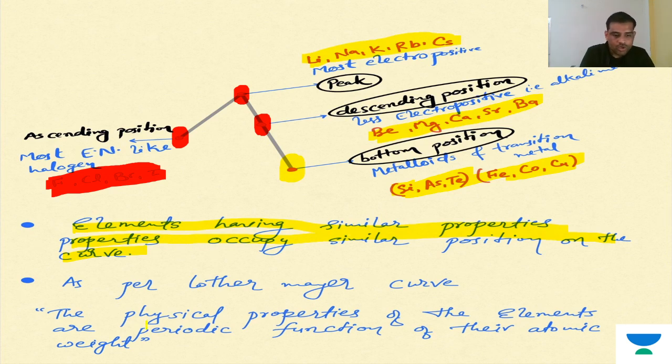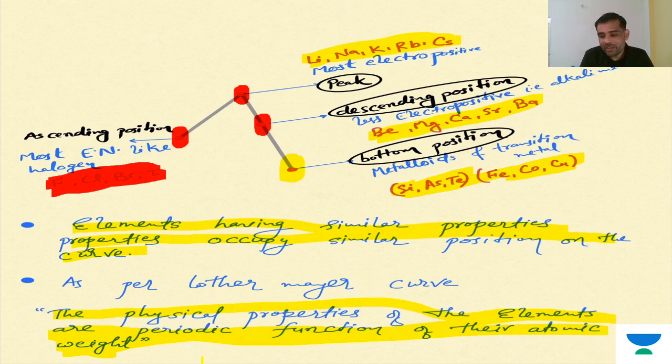And here is one of the biggest statements he made, which was the most accepted by that time. Later on it was proven wrong. What he said to us is that physical properties of elements are a periodic function of their atomic weight.